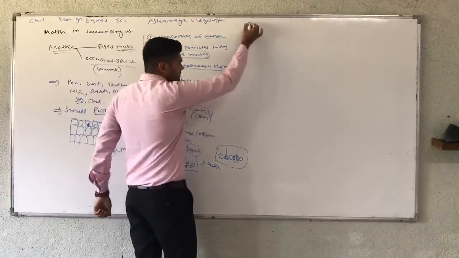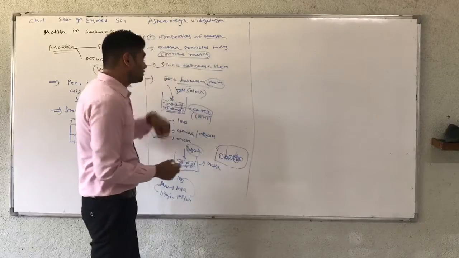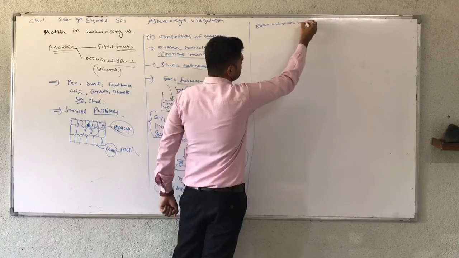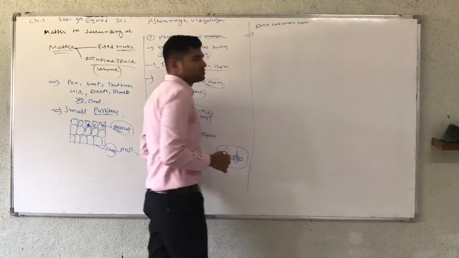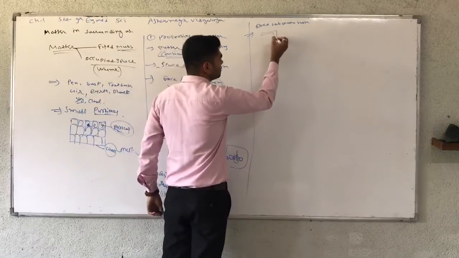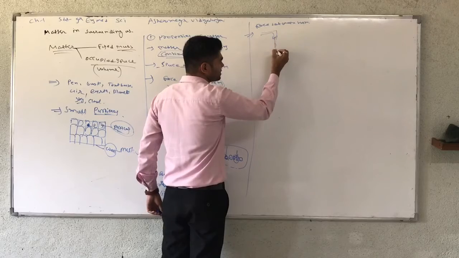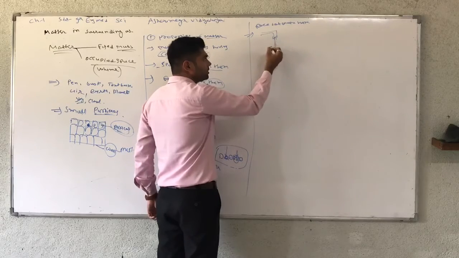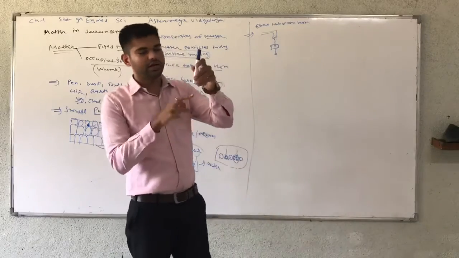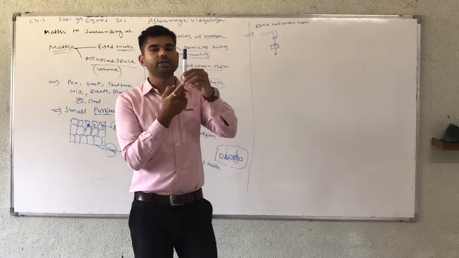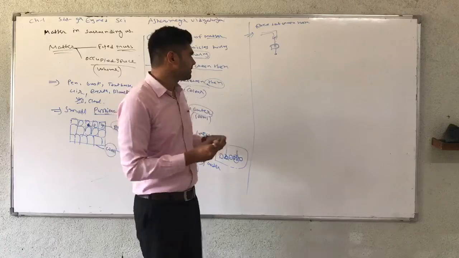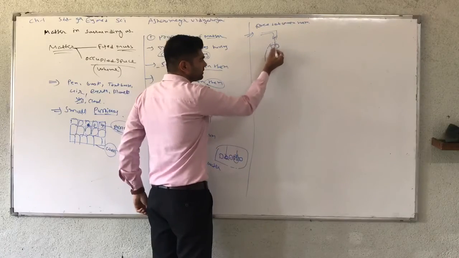Third, force between them. Suppose water is continuously flowing down. If we put our finger in this flow, the water is cut into two parts, one on the right side and one on the left.